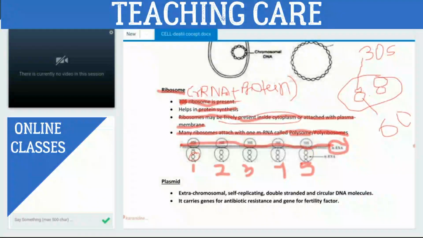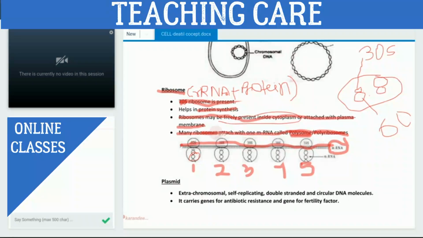If many ribosomes attach with one mRNA, that is called polysome or polyribosome, right? Yes, sir. In the options, you will also get many mRNA attached with one ribosome, and many ribosomes attached with one mRNA, right? You should not confuse that. Many ribosomes. Here is polysome. Polysome means what? Poly means multi, right?